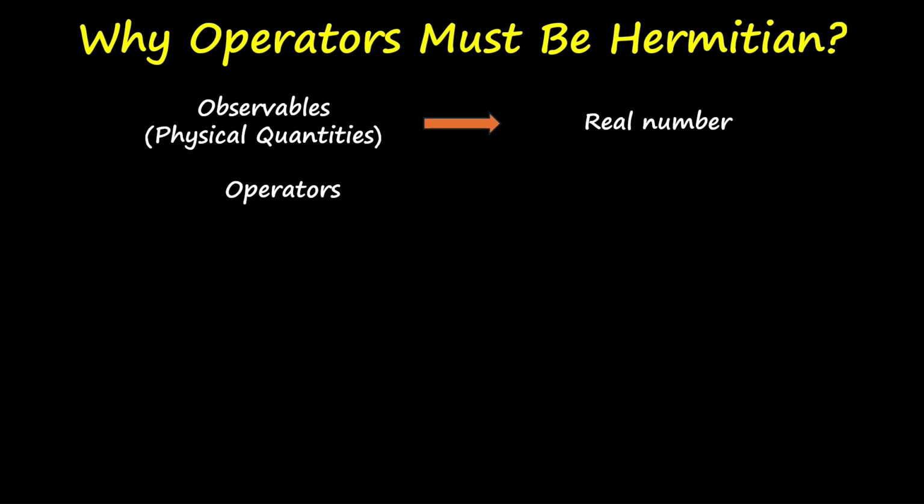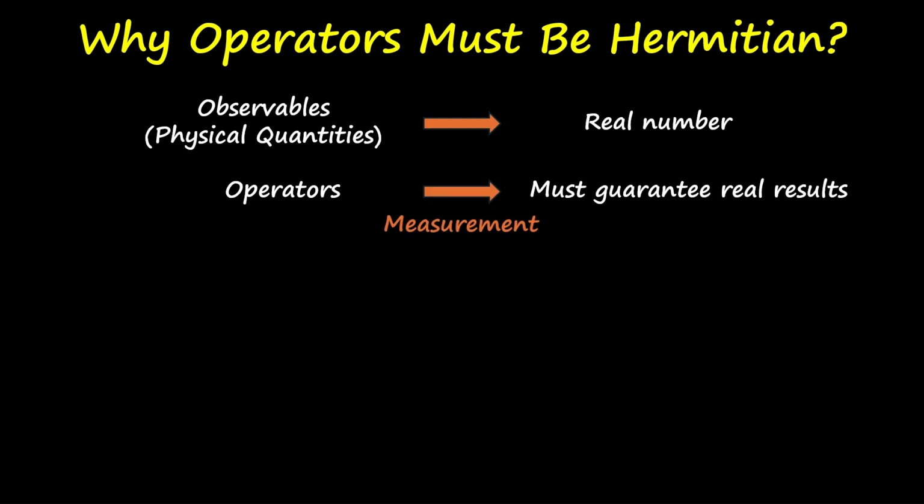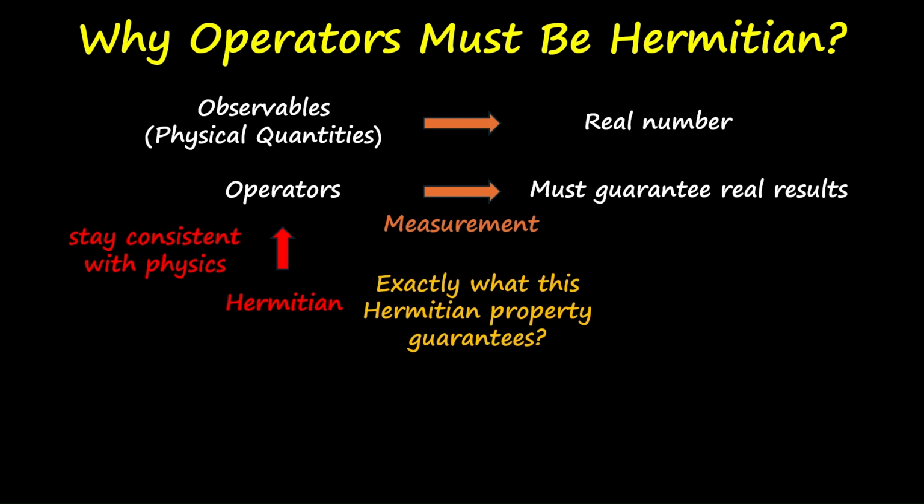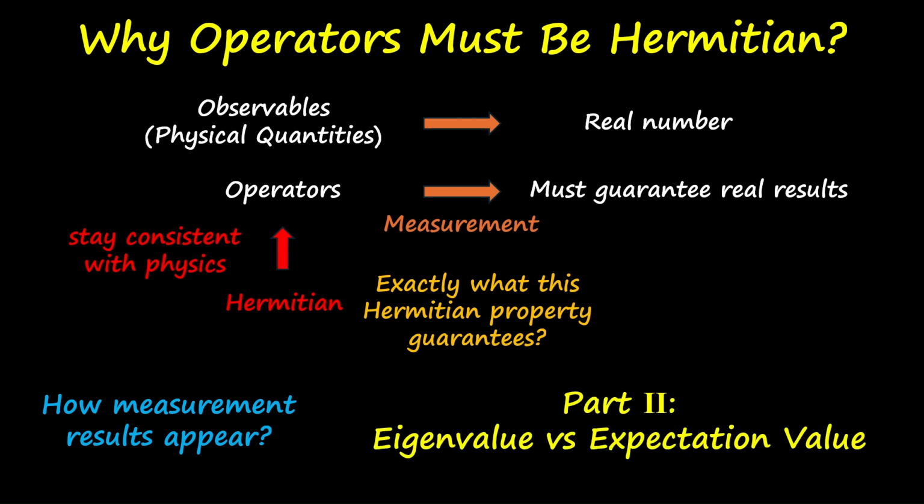So when we do the measurement, it should guarantee real results. This forces the operators to be Hermitian. Now, what exactly this Hermitian property guarantees and how measurements appear in Hilbert space, this we will find out in the next part of the video, that is eigenvalue versus expectation value.